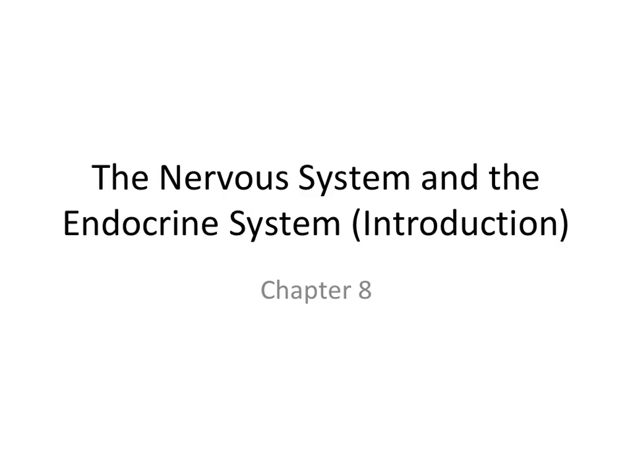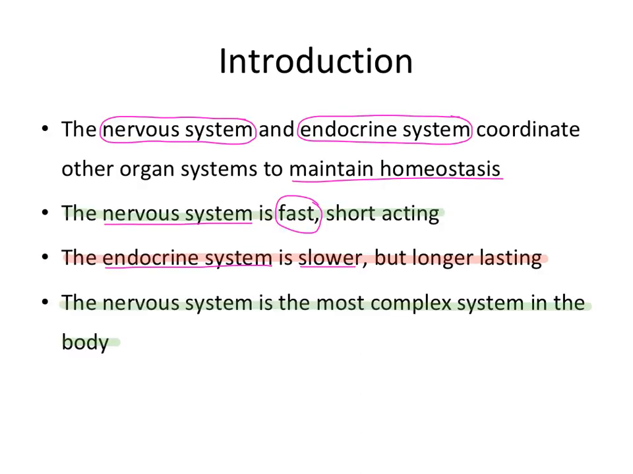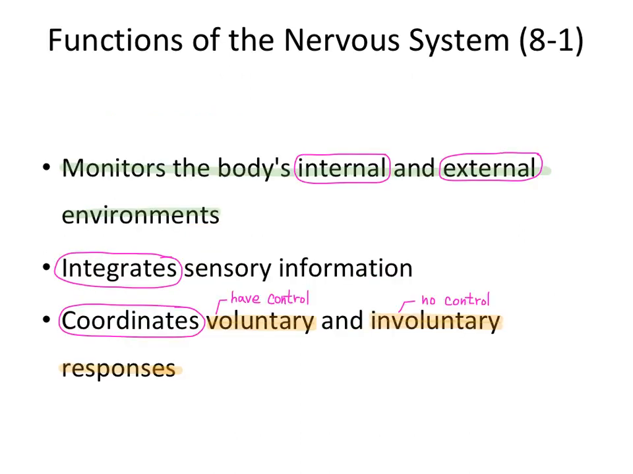Today we're going to start the nervous system, and let's begin with a short introduction. The nervous system and the endocrine system coordinate all the other organ systems to maintain homeostasis. The nervous system is fast, short-acting, whereas the endocrine system is slower but long-lasting. The nervous system is the most complex system in the body.